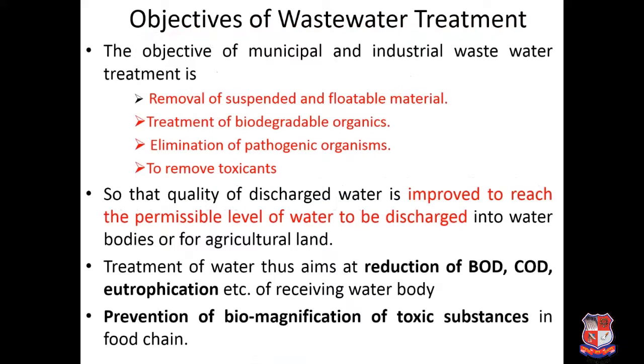So here, before going to its complete diagram, we should know the objectives of wastewater treatment. The objectives of any municipal or industrial wastewater treatment are, first, removal of suspended and floating materials. So all the suspended matter and the floating matter is to be removed.